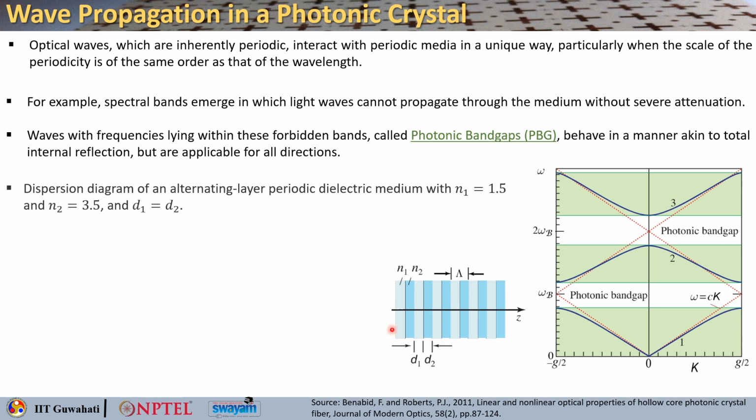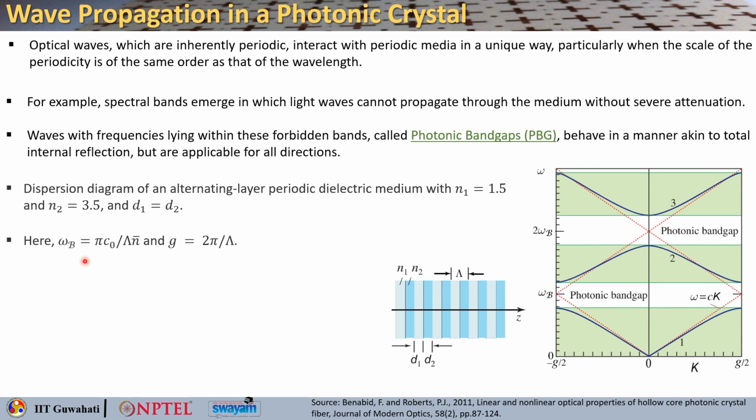If you take a 1D periodic structure or 1D photonic crystal where N1 equals 1.5, N2 equals 3.5 and the thicknesses of the two layers are the same, you can see a photonic band structure where you do not see any light being allowed in this particular regime.